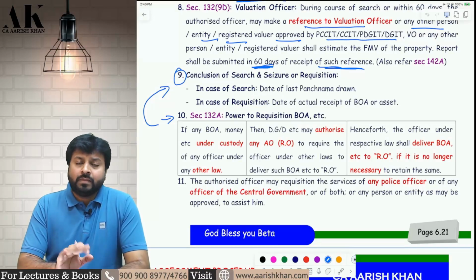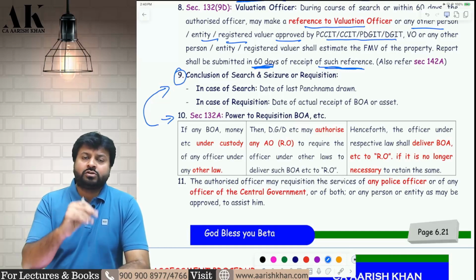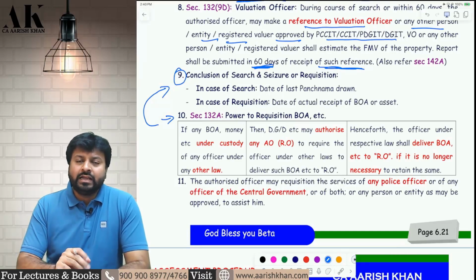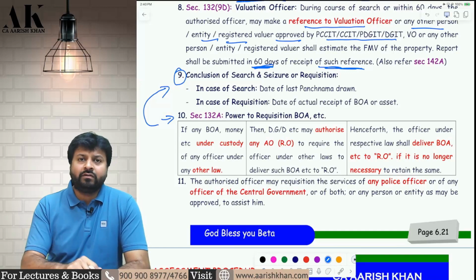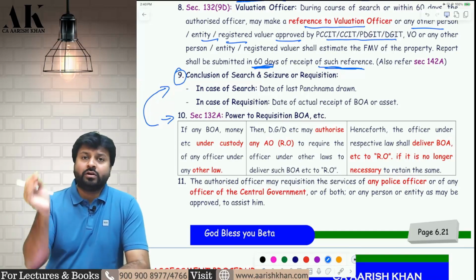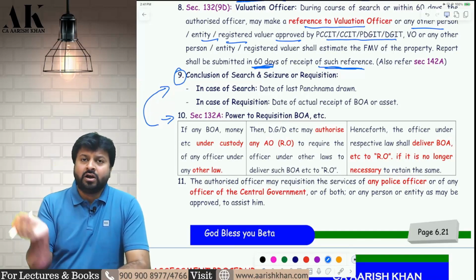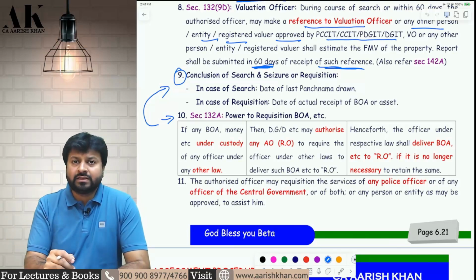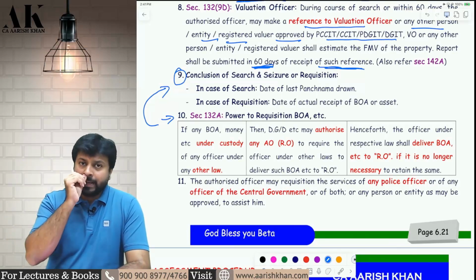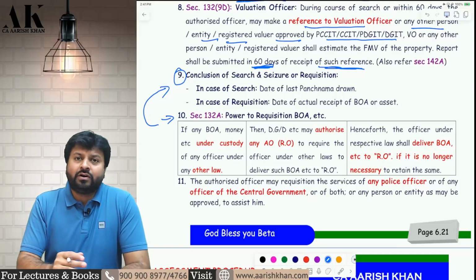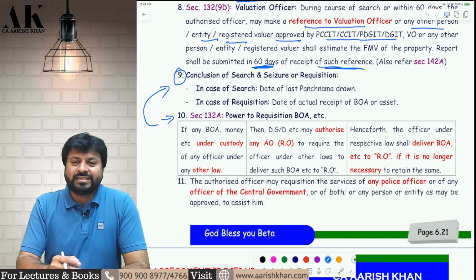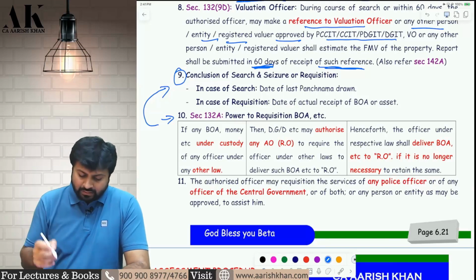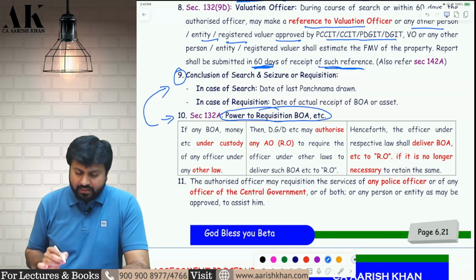Now what is this section? Suppose the assessing officer wants to do a search and seizure, but he knows that even if we do search and seizure, nothing will be found in the assessee's place. Why? Because already the customs people have done the search, already the FEMA people have done the search, already the GST people have done the search, already the prevention of money laundering people have done the search. Therefore, it doesn't make sense to do search and seizure under income tax law because already the search has happened under other law. So in that case, what is the duty of the assessing officer under 132A?